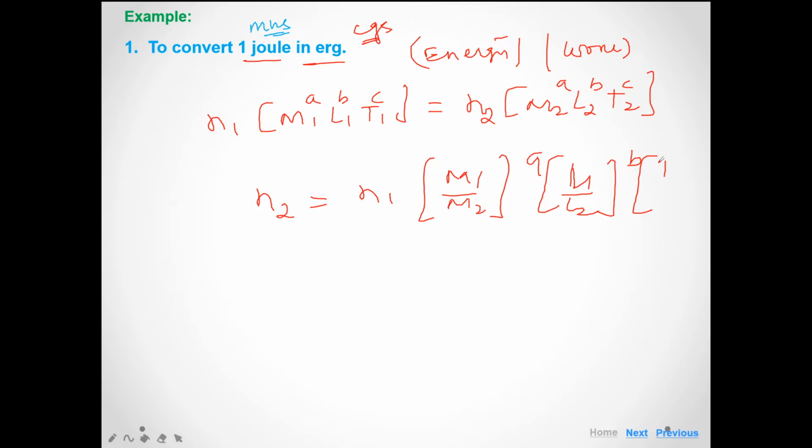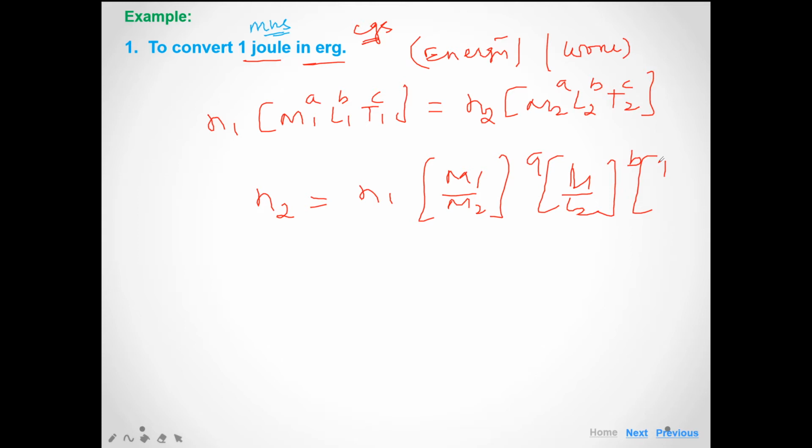So here a is equal to 1, b is equal to 2, and c is equal to minus 2. Now put the values for the two different unit systems. The first unit system is MKS, the second is CGS.